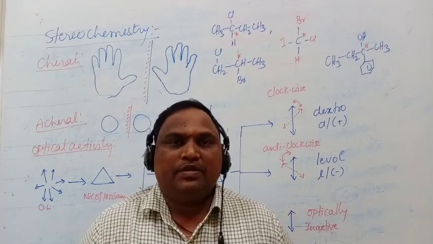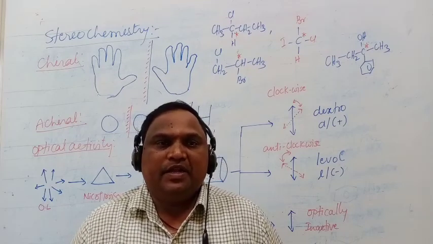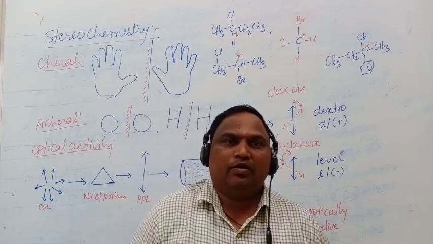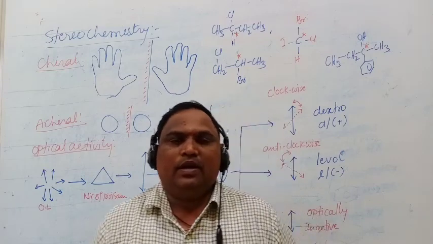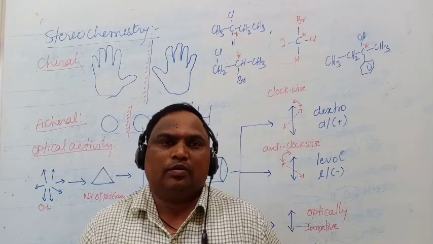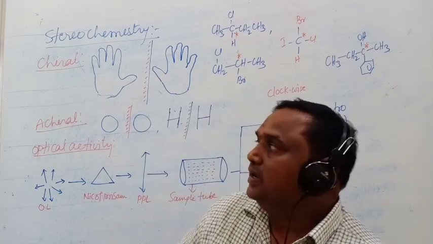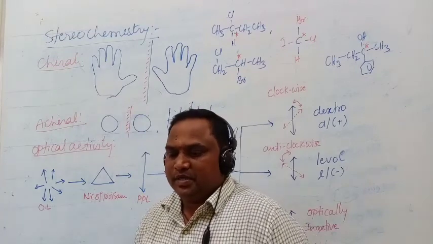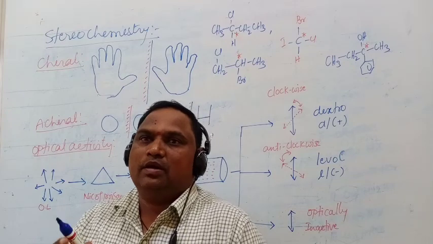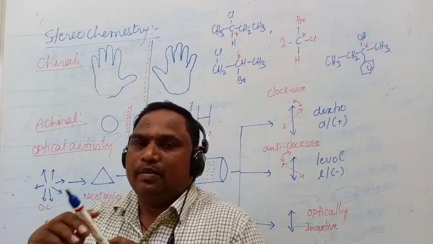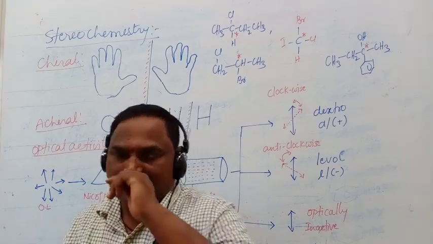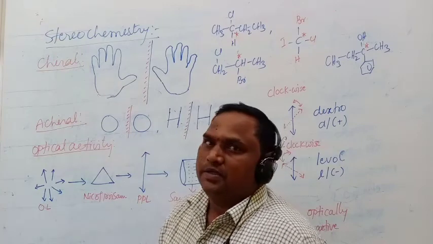Stereochemistry is the branch of organic chemistry which deals with the spatial arrangements of the atoms or groups around the carbon atom. It will tell about the arrangements of the atoms. That means this atom is arranged either above the plane or below the plane, or front or back. Like that, it will explain the stereochemistry.